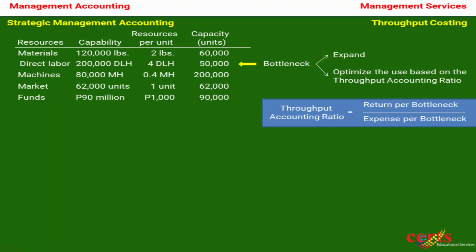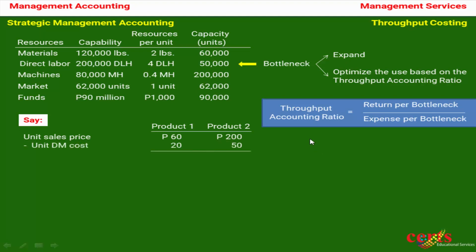Now, how do we determine the return per bottleneck and the expense per bottleneck? Let us say we have two products, and let us say that our unit selling prices are 60 and 20 for products 1 and 2 respectively, and that they have a materials cost of 20 and 50 for 1 and 2 respectively. We get the difference between the sales price and the materials cost. That's our throughput, and sometimes we call it our return. So the return on product 1 is 40, product 2 is 150.